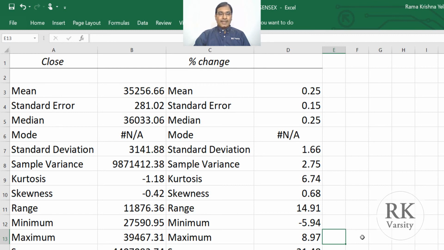In coming lectures, I am going to show you how to measure the impact of an index on individual stocks. For that purpose, I choose the Sensex as the market index, and I picked two stocks which are not part of the Sensex. Those two stocks are part of the BSE 500. One stock is Bank of Baroda, and the second stock is Aditya Birla Fashion. Using those two stocks, we will see how the market influenced them, whether the market has had any impact on those two stocks during this period.